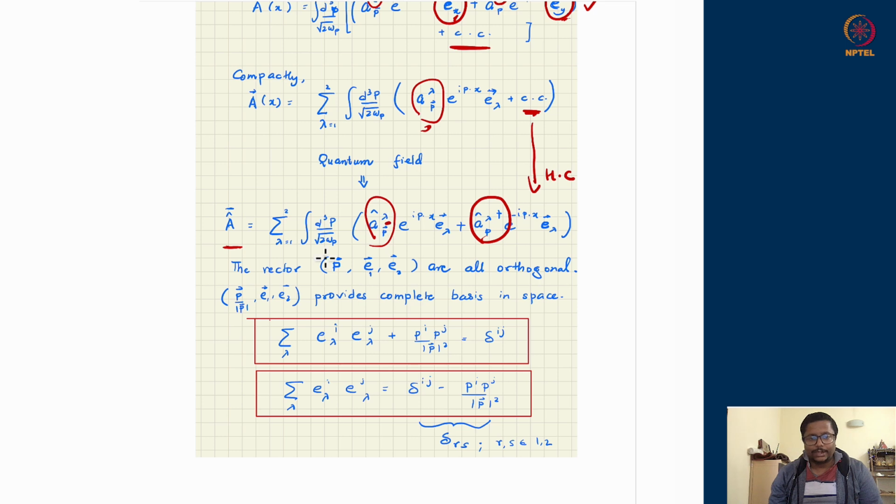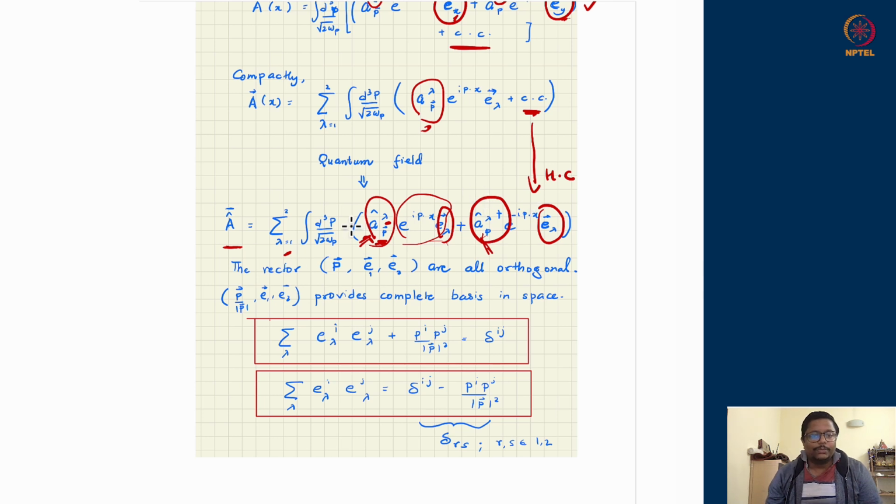Again, lambda takes values 1 and 2 for two polarizations in the plane. P is the momentum corresponding to the oscillator which we are talking about, and this is the mode function which is satisfying the oscillator structure. In addition, there will be a polarization vector, which tells you in which direction A is pointing, depending upon how many excitations along the x direction, how many excitations along the y direction.